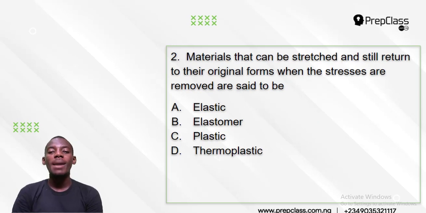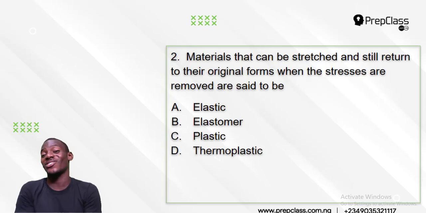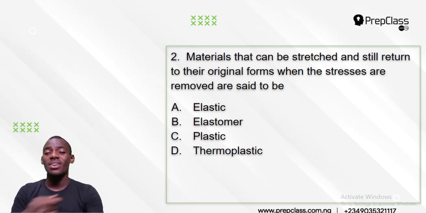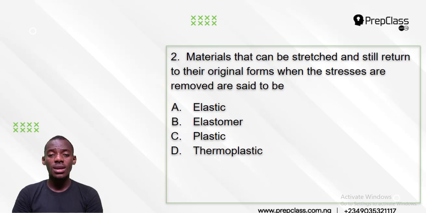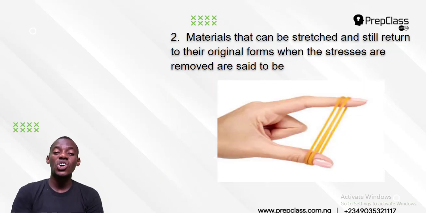Let's take number 2. Material that can be stretched. When you hear the word stretch, you should know the answer. That's just straightforward. A material that can be stretched, and still returns to its original form when the stress is removed, is said to be what? Is it elastic, elastoma, plastic or thermoplastic? Now the answer is just elastic.